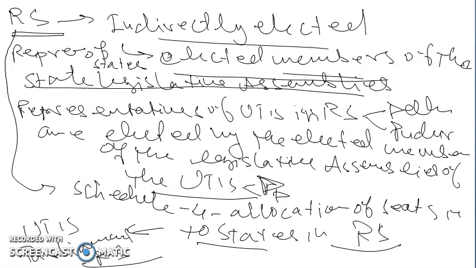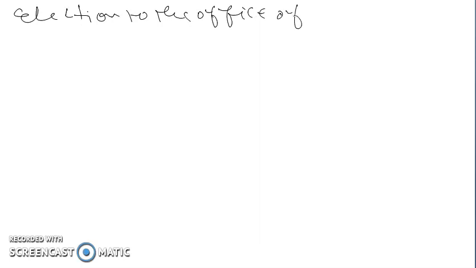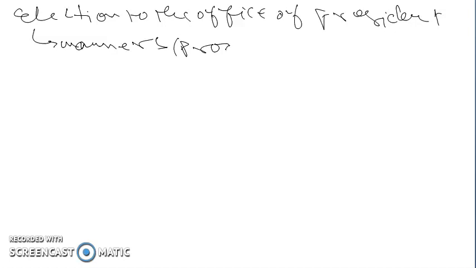Now let's talk about the manner of election of the president, the election to the office of president. So we know that under Article 52, there shall be a President of India, and Article 54 talks about the election of the President. In the last questions also we talked about the manner or procedure of election to President of India.